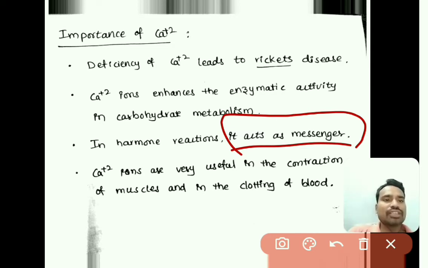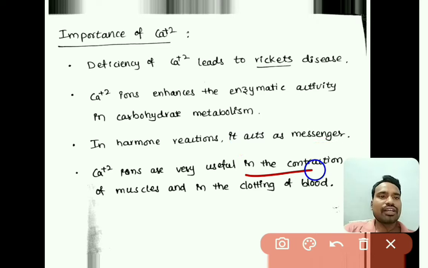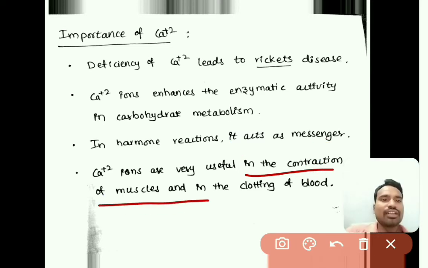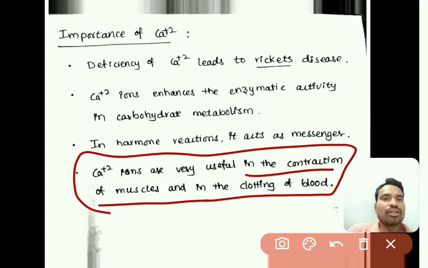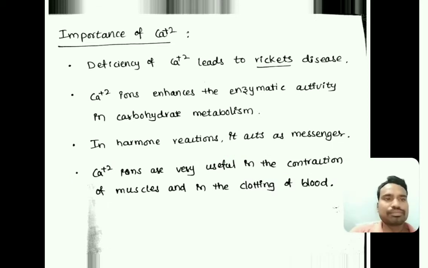Calcium 2+ ions are very useful in the contraction of muscles as well as in the clotting of blood.